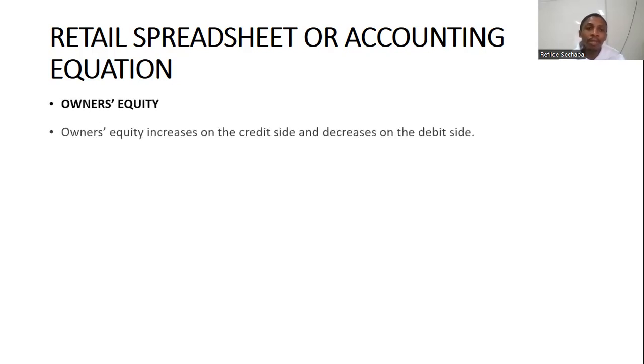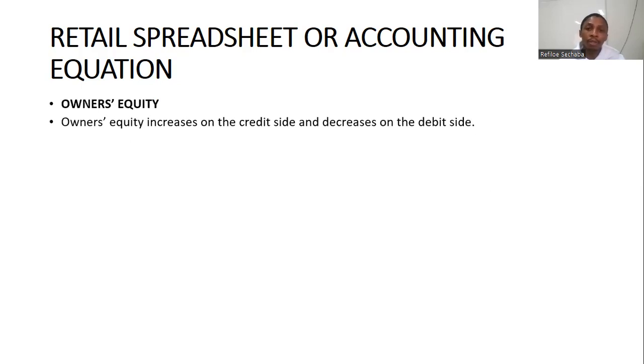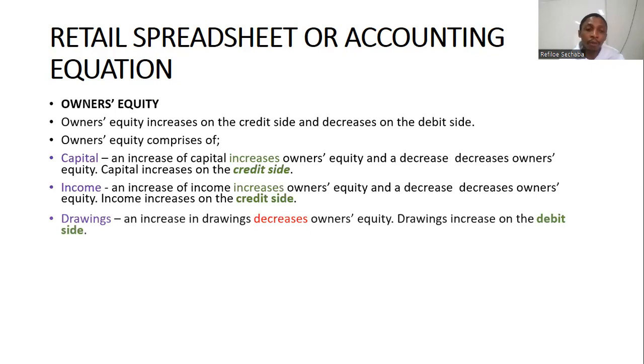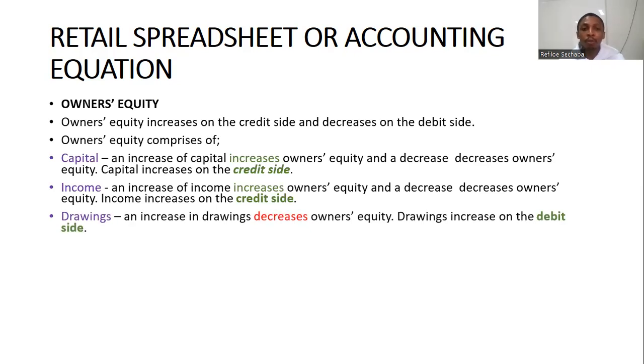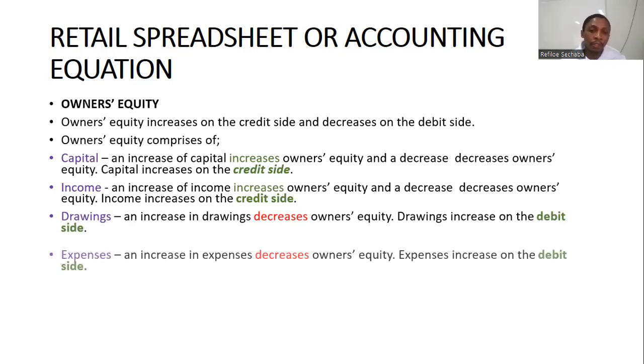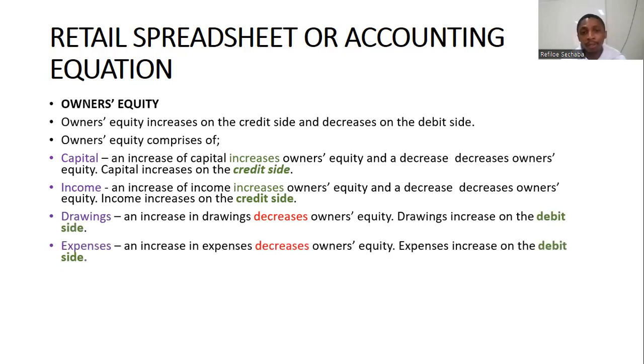Okay, now owner's equity, I've said, increases on the credit side and decreases on the debit side. Two things increase owner's equity on the credit side, and that will be capital and income. All right, and two things decrease owner's equity on the debit side, and that will be your drawings as well as your expenses. Highlight everything that I've highlighted there because everything is very important.